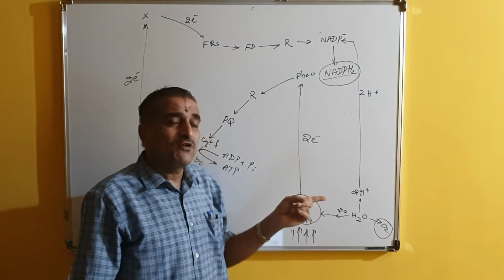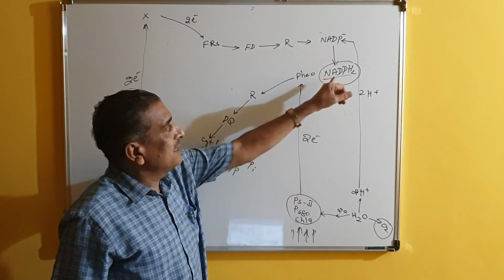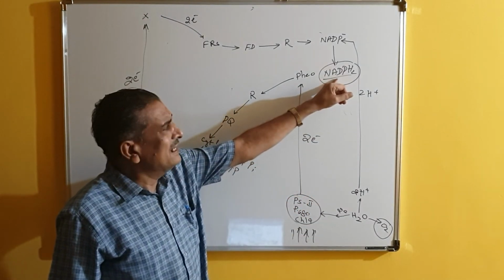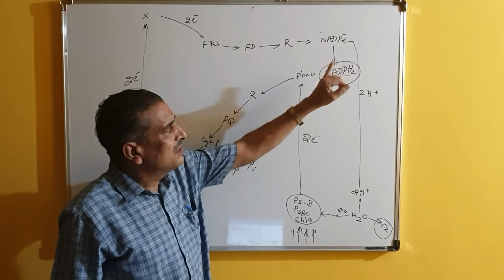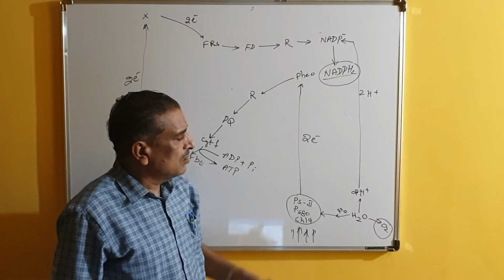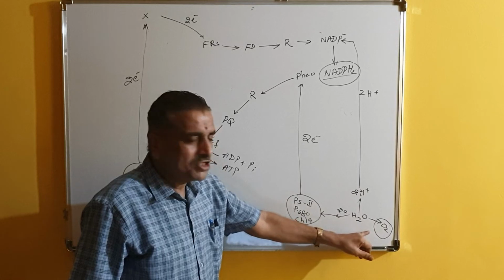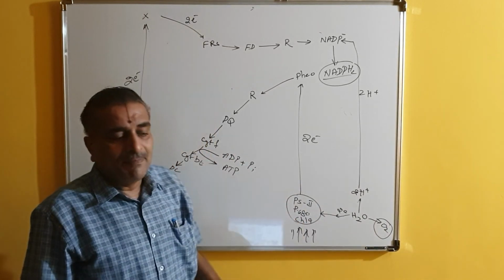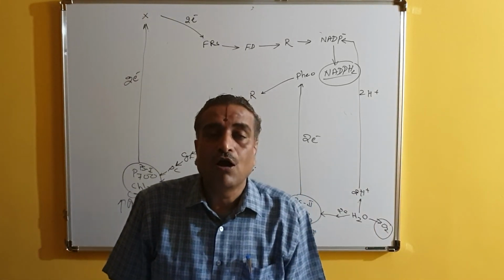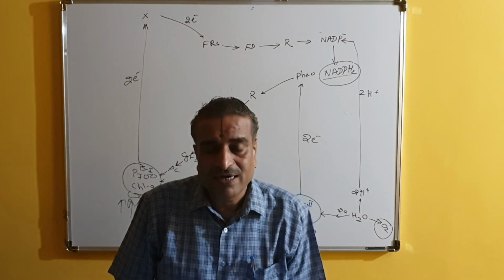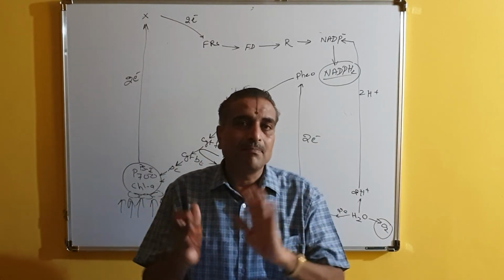But in non-cyclic photophosphorylation, NADPH2, a highly reducing power which is used in the Calvin cycle or dark reaction, and oxygen and ATP molecules are produced. All these things are very important. By this, the light reaction is completed.